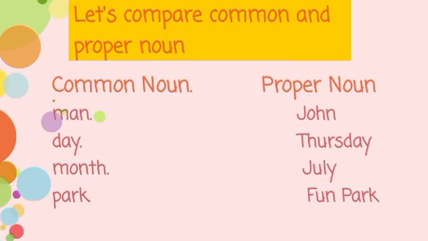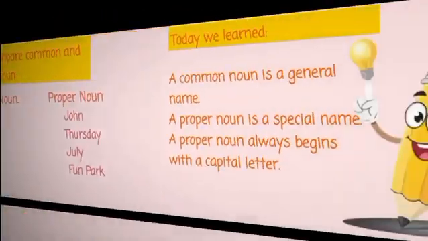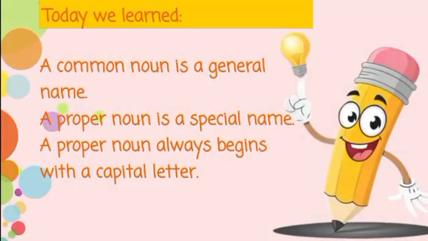When we have a specific name, it is proper noun, and when we have non-specific name or general name, it is a common noun. So we can say common noun is a general name and proper noun is a special name. If we repeat our lesson, today we learned a common noun is a general name and a proper noun is a special name. A proper noun always begins with the capital letter.